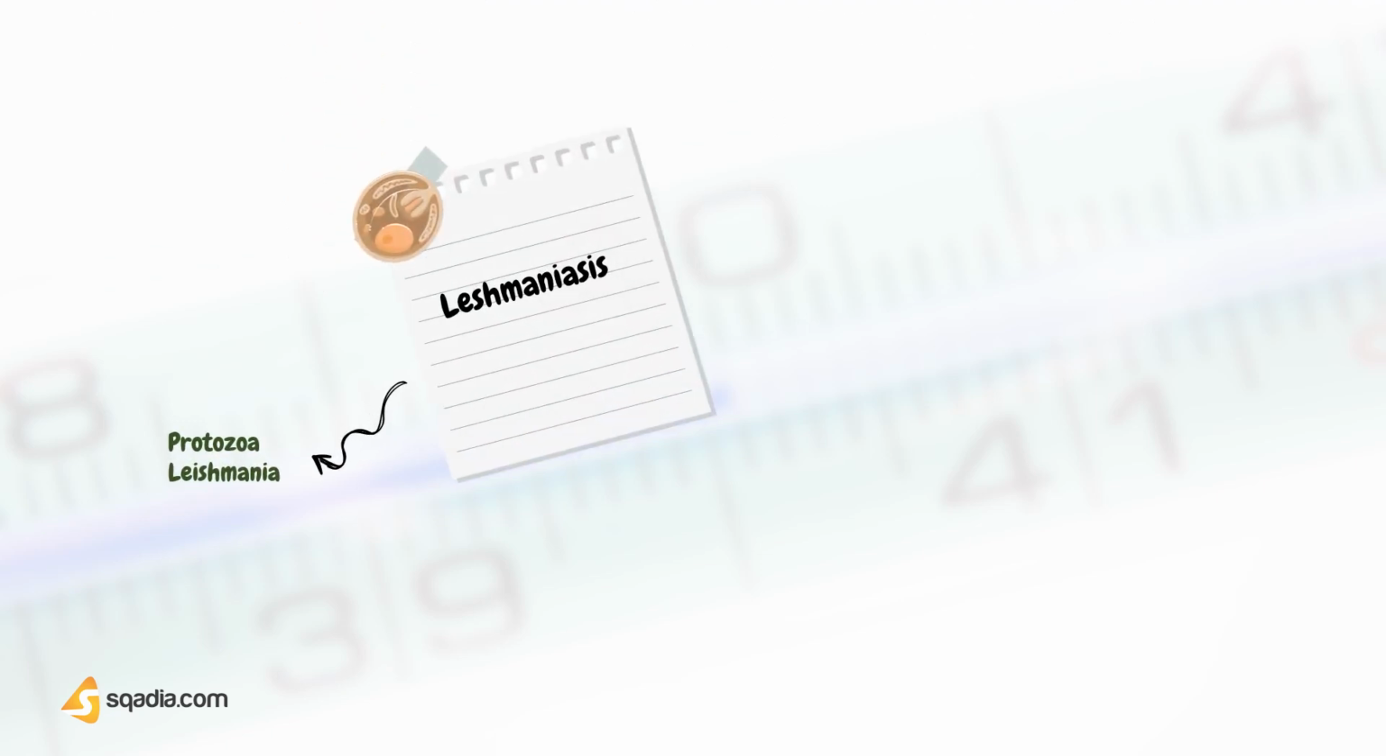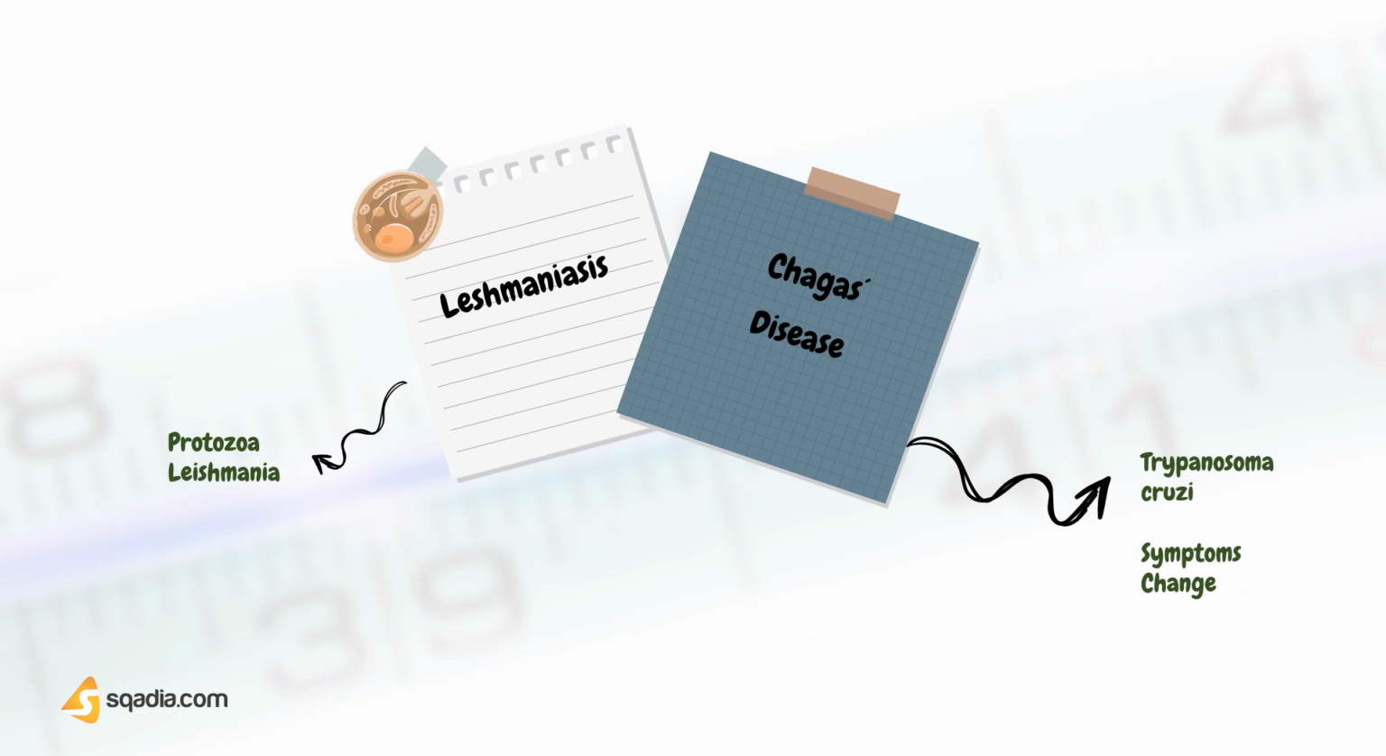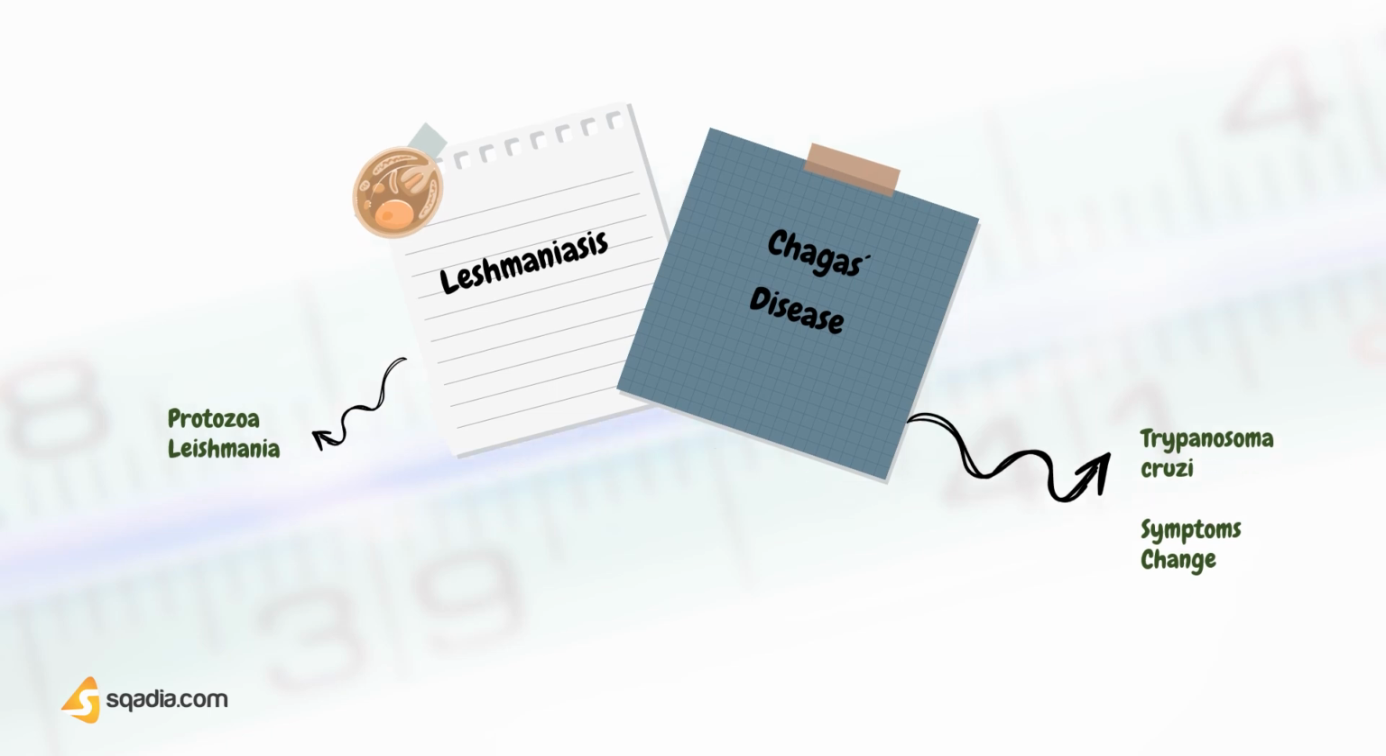Leishmaniasis is a parasitic disease spread by the bite of sandflies infected with the protozoa Leishmania. It has many forms, the most common being cutaneous and visceral leishmaniasis. Chagas disease is caused by Trypanosoma cruzi, and the symptoms change over the period of infection.